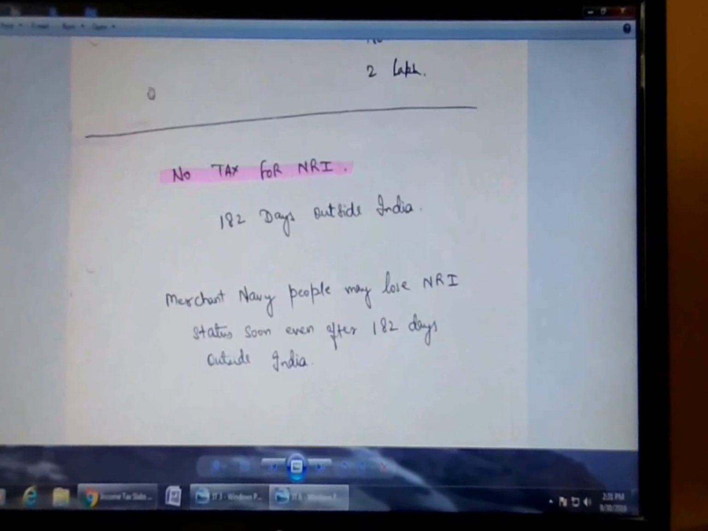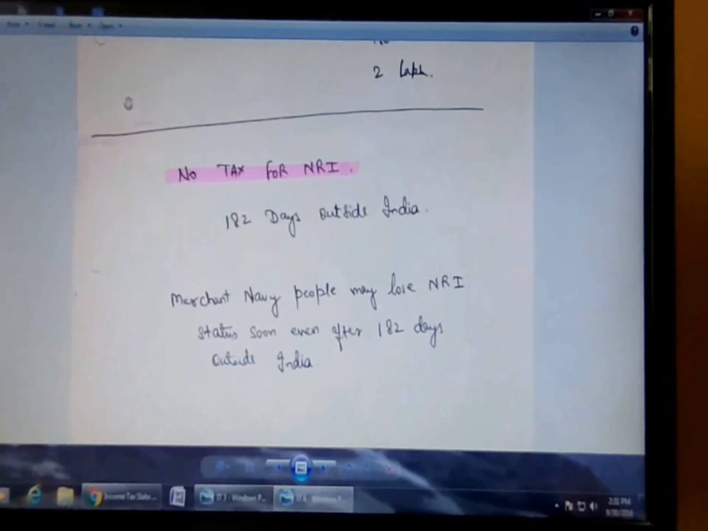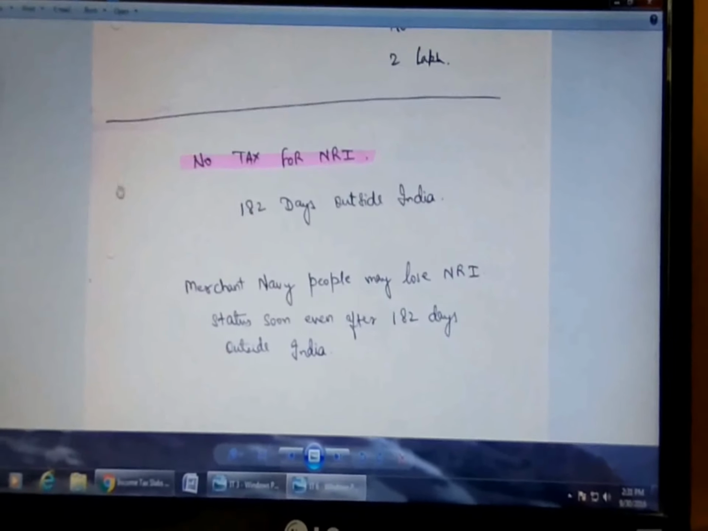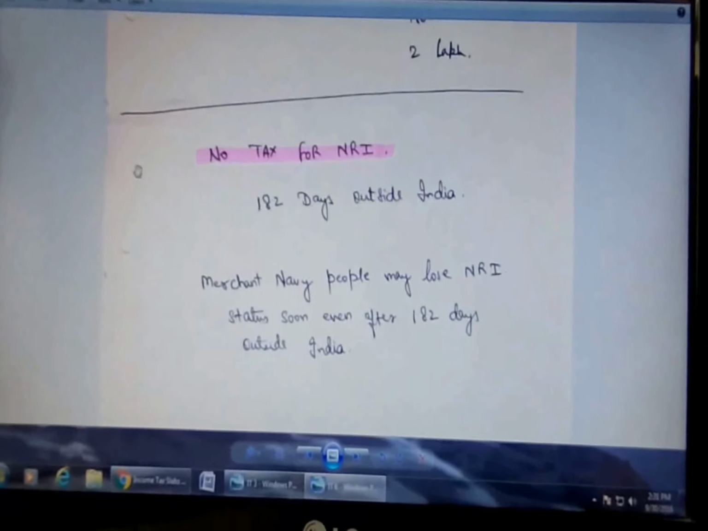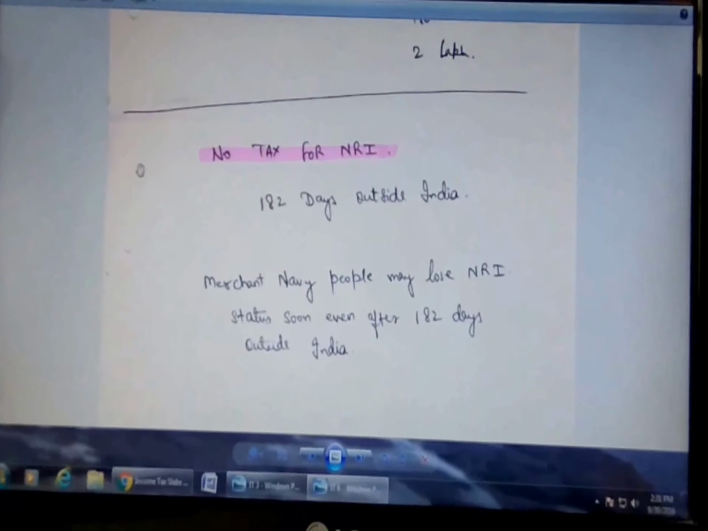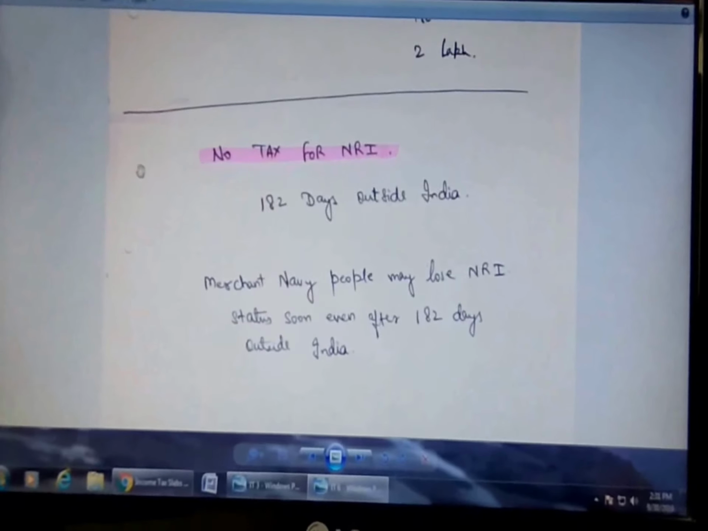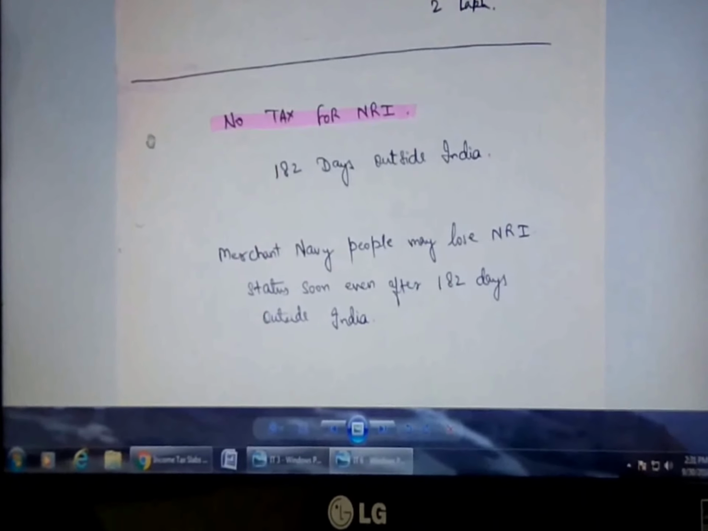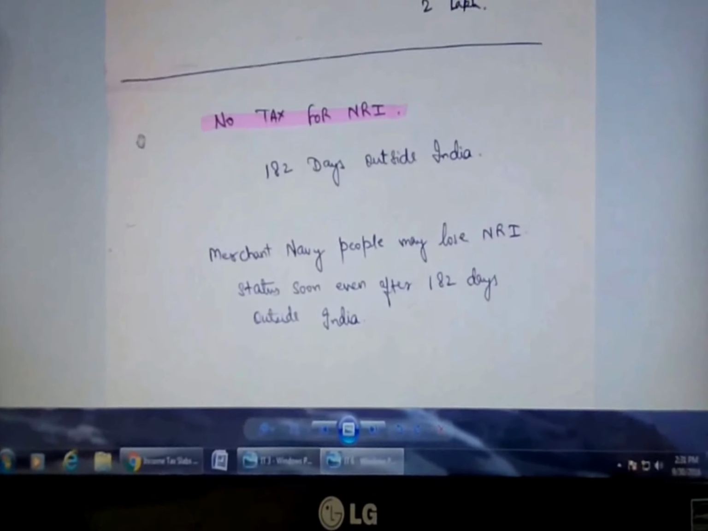Now we need to understand one thing, like who is not required to pay tax in India. So it is basically for all kinds of NRIs. An NRI is a person who works abroad, but after completing the work, comes back to India. And for that, the minimum number of days required outside India is 182.